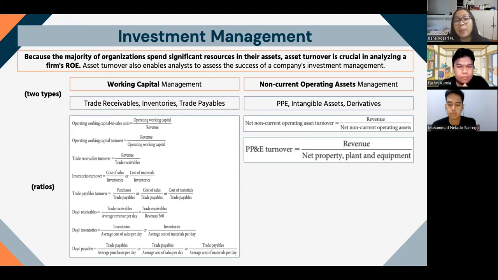For working capital management, there are lots of tools, such as operating working capital ratio, receivable turnover, inventory turnover, and others. There is also decomposing asset turnover, an alternative measure that distinguishes between operating working capital components in working capital. And for non-current operating assets, there are net non-current operating assets turnover and PPE turnover.